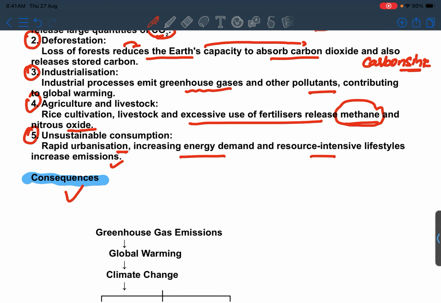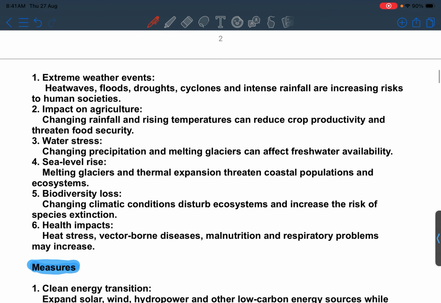Now we have to move to the consequence part. What are the consequences of climate change? Extreme weather events are caused: heat waves, flood, drought, cyclone. That we can normally say natural disasters, and intense rainfall are increasing risks to human societies, no doubt. Impact on agriculture: as we know, due to climate change, if monsoon is unpredictable, then the productivity will decrease, and that threatens food security also.